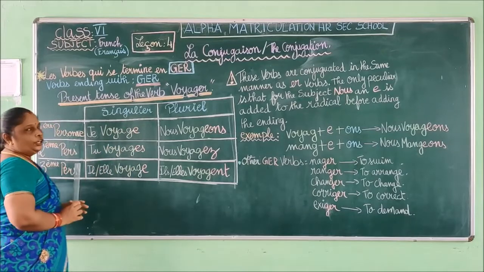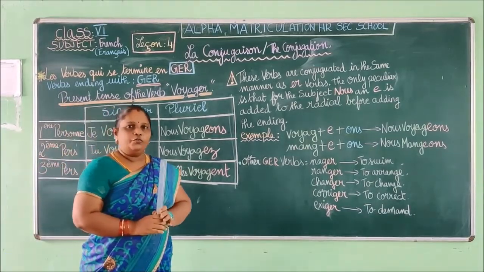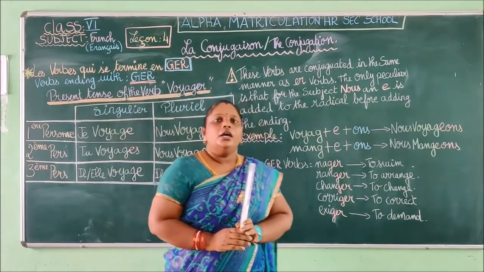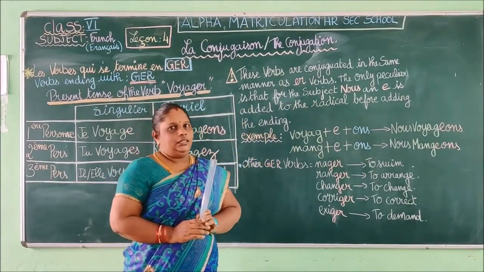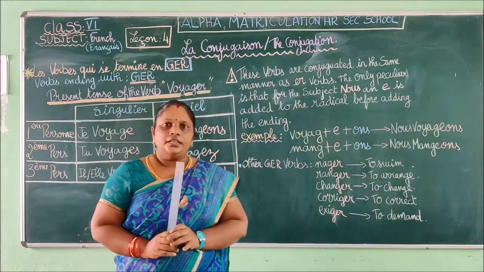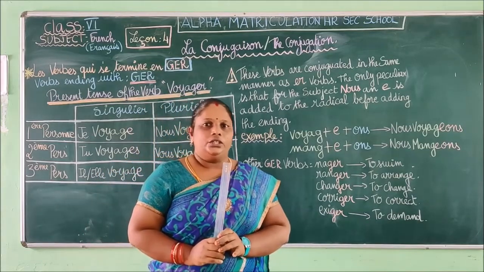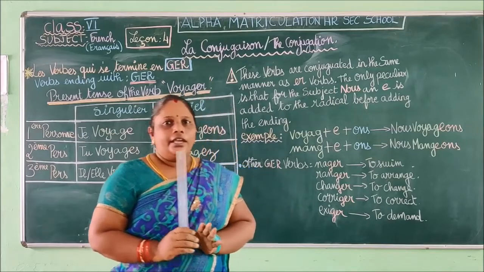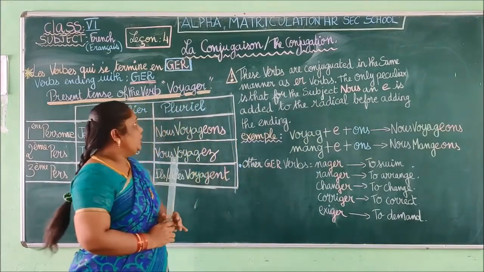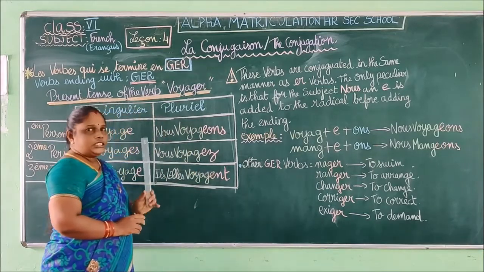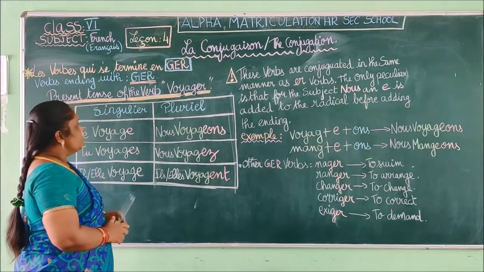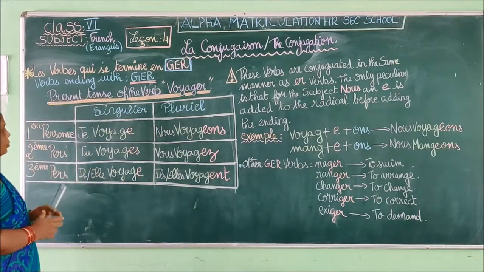So we already know the present tense of ER group verbs, isn't it? What are the endings of ER group verbs? E, ES, E, ONS, EZ, ENT. So we already know the endings of ER group verbs. Now the same for GER group verbs, except for nous, we are going to add an E. So let me see how to conjugate.